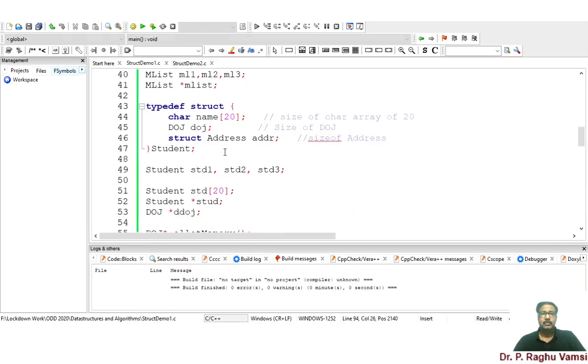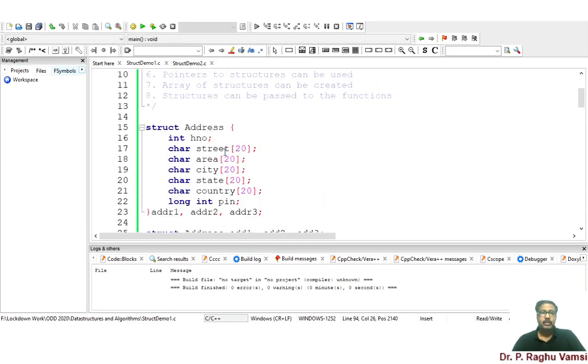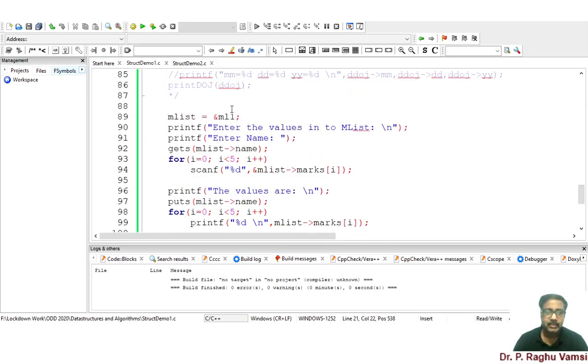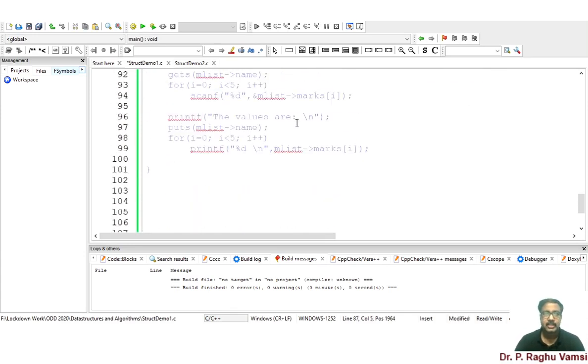In the previous structures we have seen, if you want to calculate the size of this particular structure, then the size of this structure address is equal to the size of house number plus size of street plus size of area plus size of city plus size of state plus size of country and pin. So if I want to check the size, I will write a function. I will also comment these things, because we have already seen them. You can uncomment them afterwards and check.